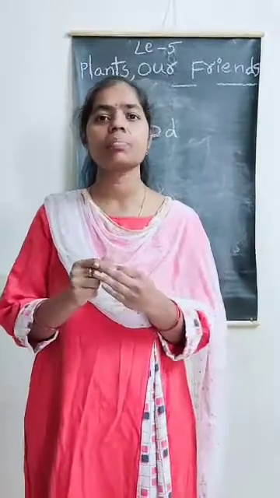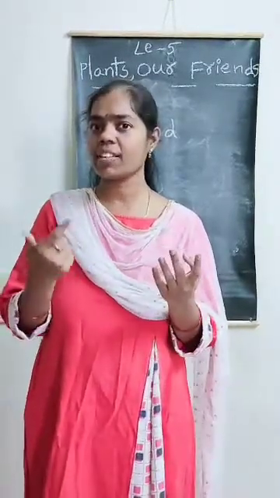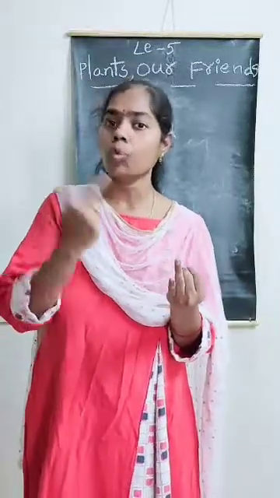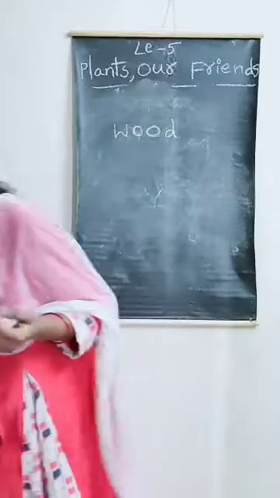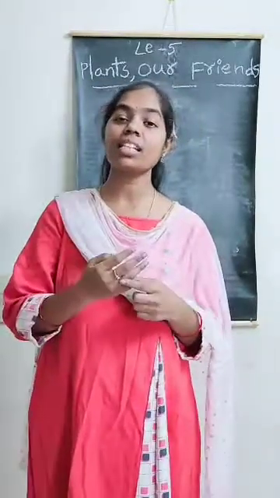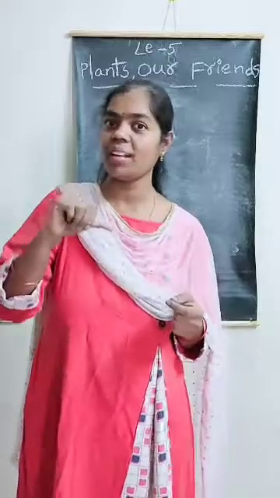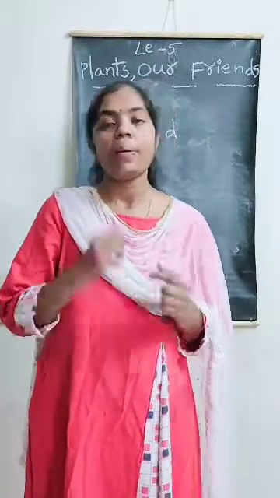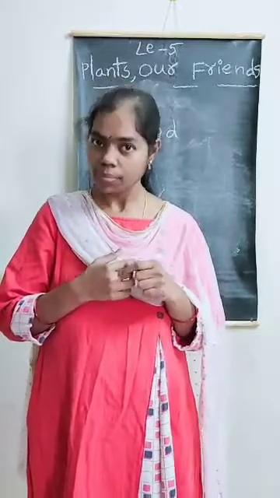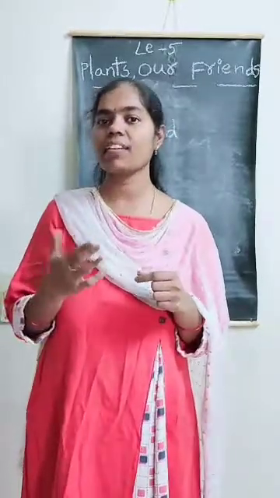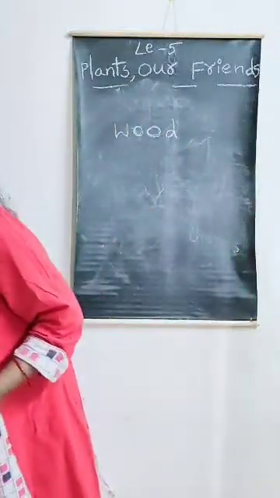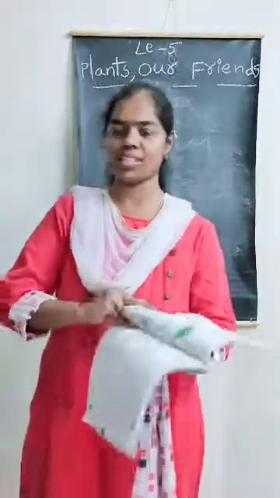Now, tell me, Nana, plants give us different types of foods. Plants give us paper, rubber, gum, wood. Plants give us wood. And next, plants give us fiber. Plants give us oil. Plants give us medicines. Plants give us fragrance. Okay. Plants give us coffee or tea also.